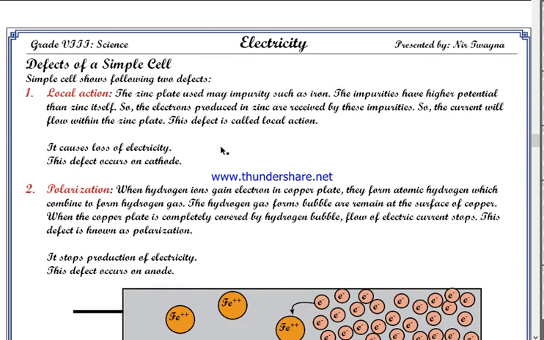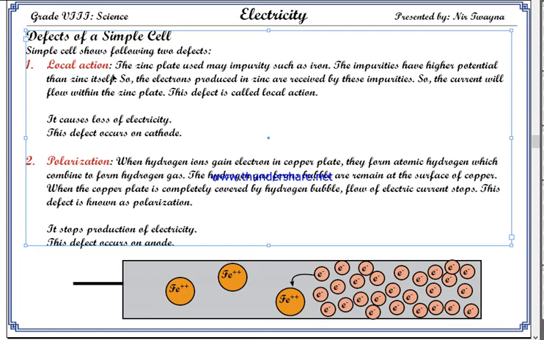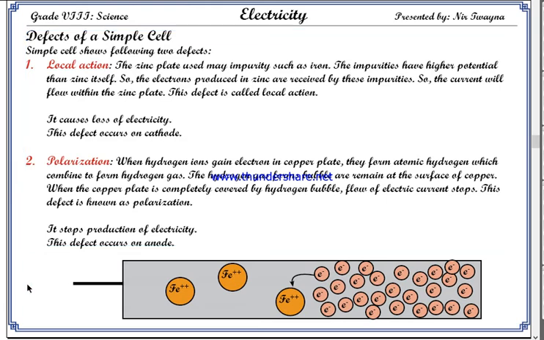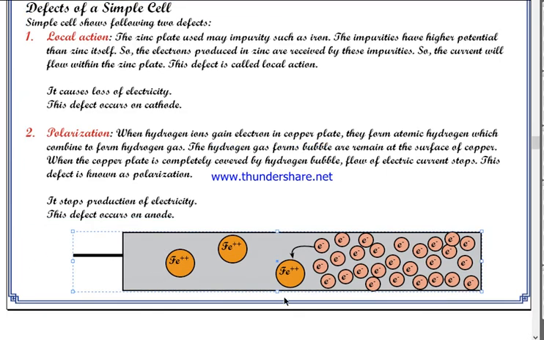Let us go to the defects of the simple cell. First of all, local action. What happens in local action is that, suppose this is a zinc plate. As we have already discussed, electrons keep on accumulating on the zinc plate, since zinc is taken up by sulfate ion, isn't it? Electrons keep on gathering, and as I told you, these electrons are supposed to travel through the conductor.